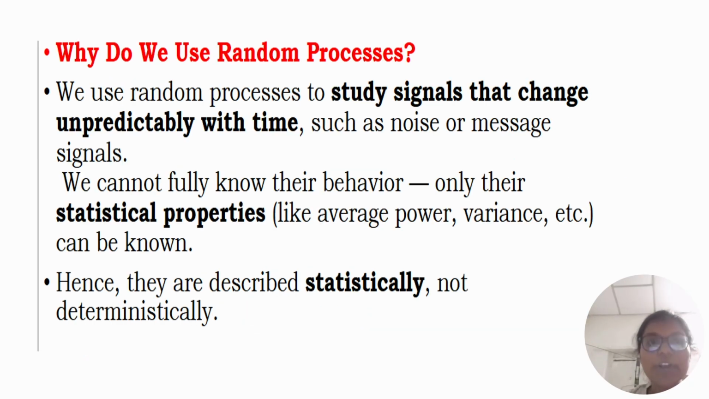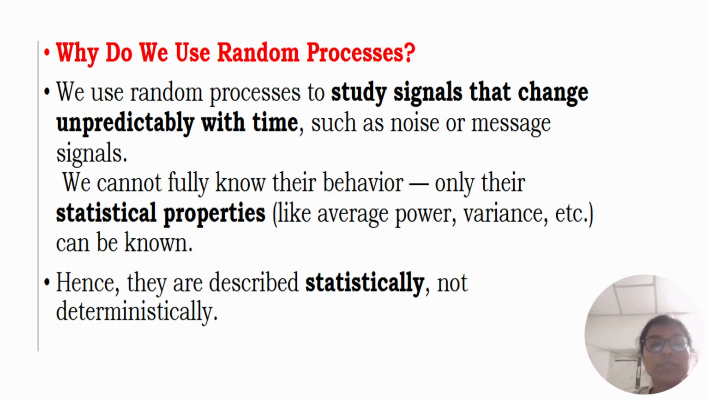Next, why do we use random processes? We use random processes to study signals that change unpredictably with time, such as noise or message signals. We cannot fully know their behavior, only their statistical properties like average, power, variance, etc. Hence, they are described statistically, not deterministically. They help to model real-world phenomena where outcomes cannot be predicted exactly but can be described statistically, such as communication systems, signal processing, economics, weather forecasting, etc.